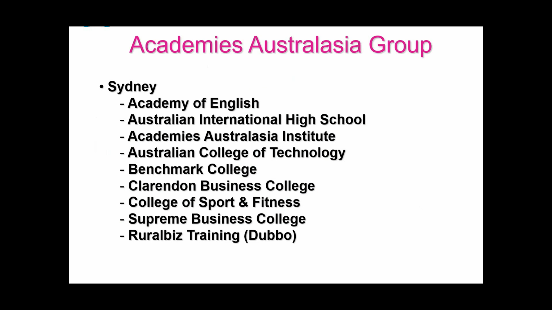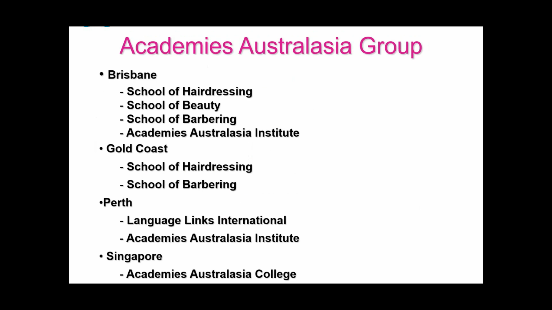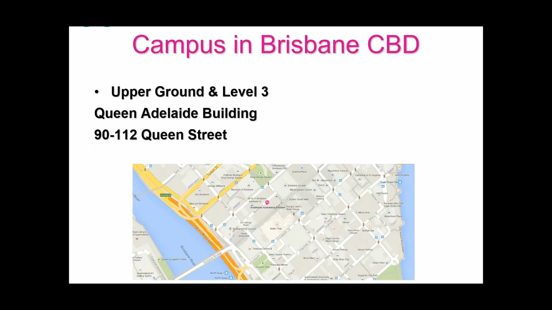Academies Australasia Group is a group of colleges throughout Australia and Singapore. We have colleges in Sydney, Melbourne, Adelaide, Brisbane, the Gold Coast, Perth and Singapore.